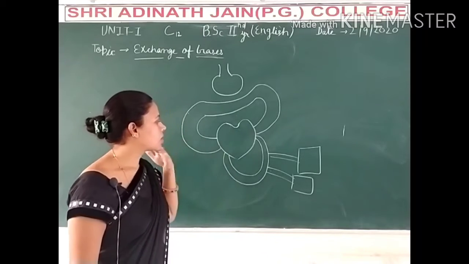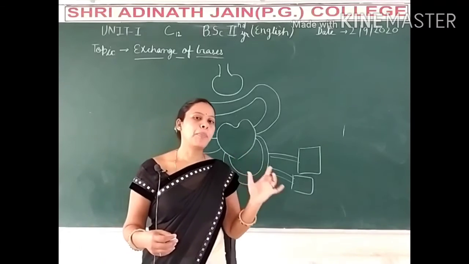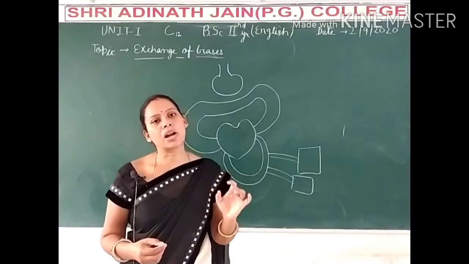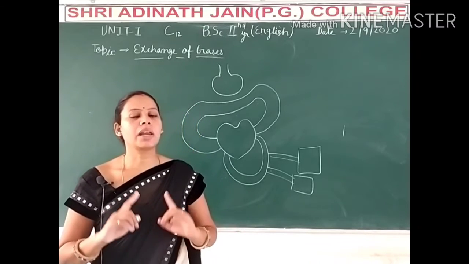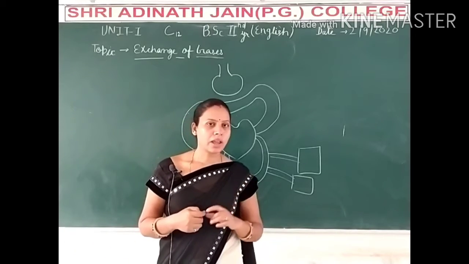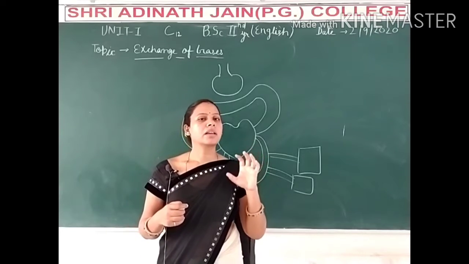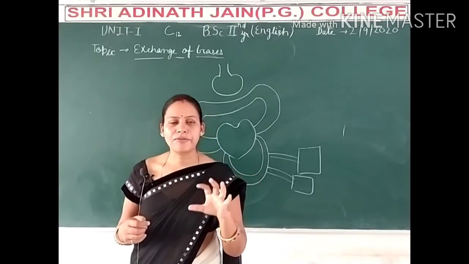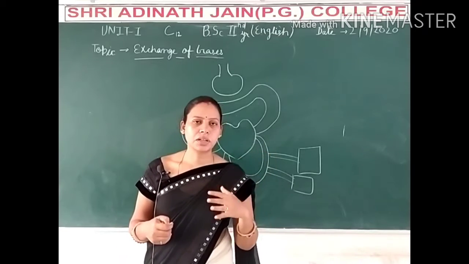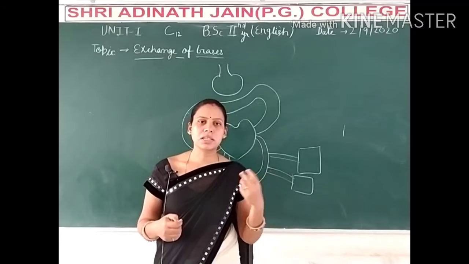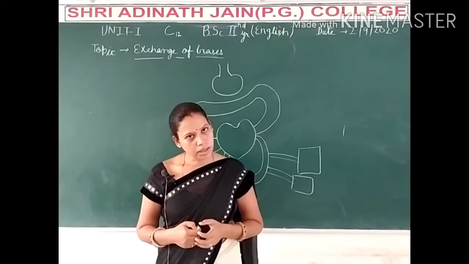So this transportation, it means this exchange, depends upon the partial pressure of gases. It means in our atmosphere, the air is a composition of some gases: nitrogen, oxygen, carbon dioxide and other gases are also there.